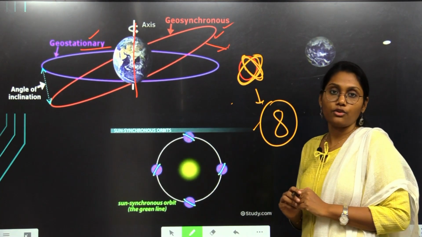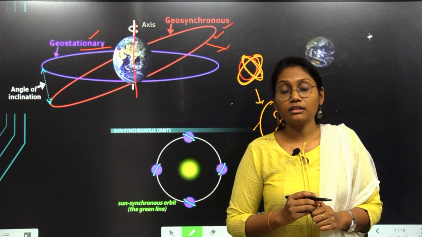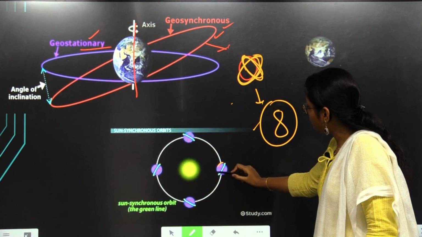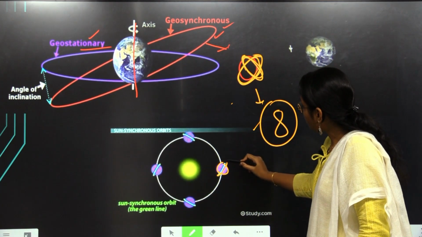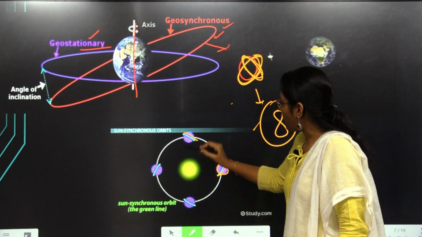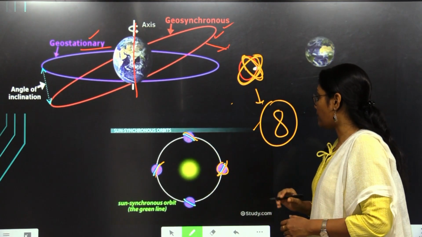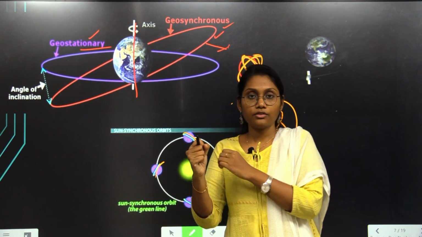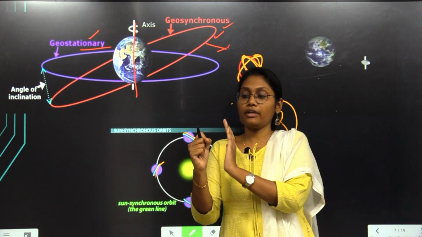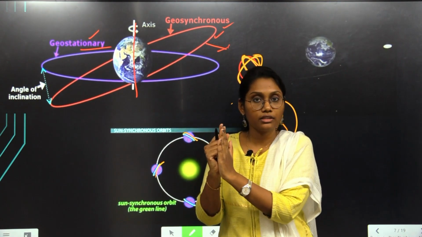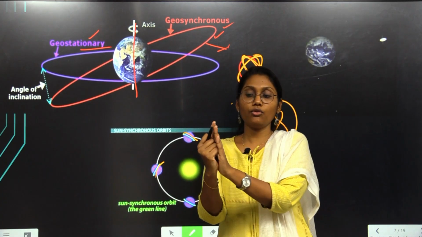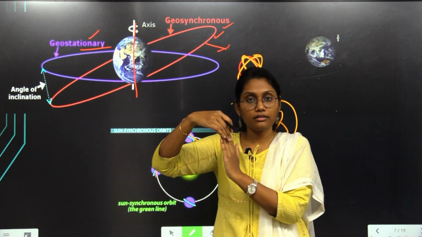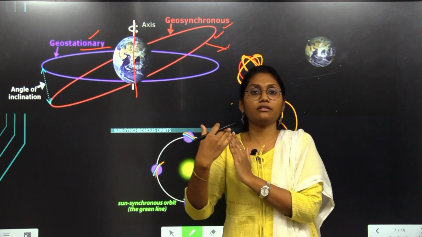So that is the specification of the geosynchronous. Coming to the sun synchronous, if you can see here, the earth is here, it is the path of the orbit, and here also it is the path of the orbit. So here what's happening is that, if you can imagine, the sun is here and the earth is here. Based on this, if it is the orbit panel of the satellite's orbit, it will move like this. That means the face of the path of that orbit will always face the sun.